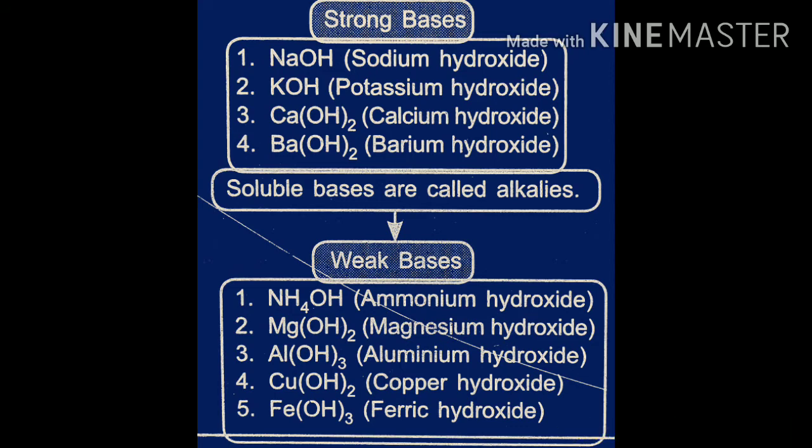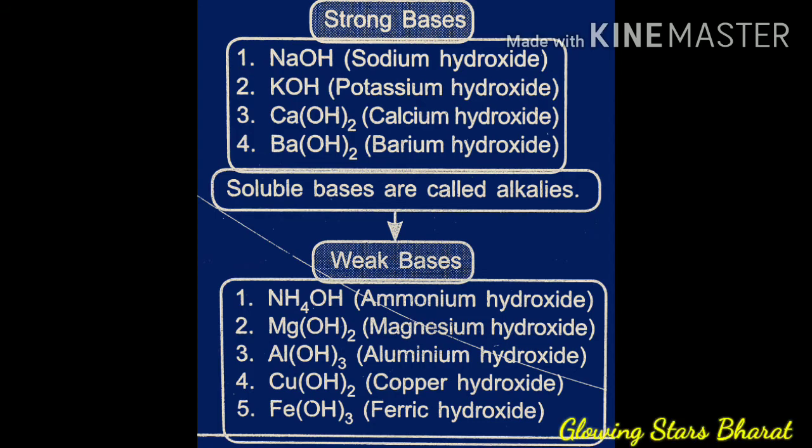Weak bases are NH4OH, ammonium hydroxide, Mg(OH)2, magnesium hydroxide, Al(OH)3, aluminum hydroxide, copper hydroxide, ferric hydroxide. These all are weak bases. Dear student, we also know that soluble bases are called alkalis.